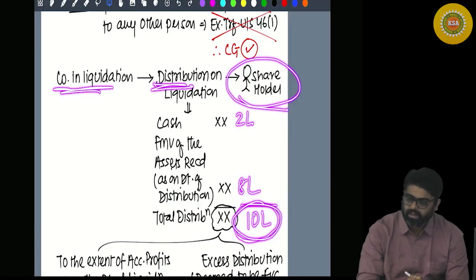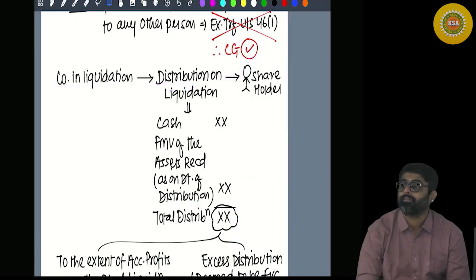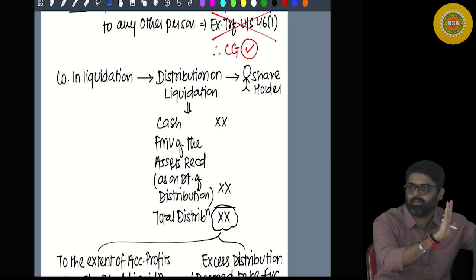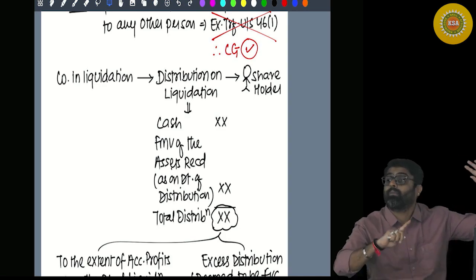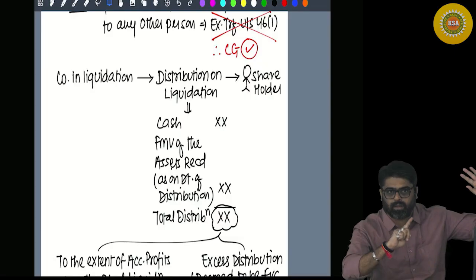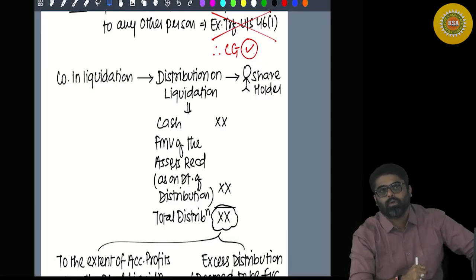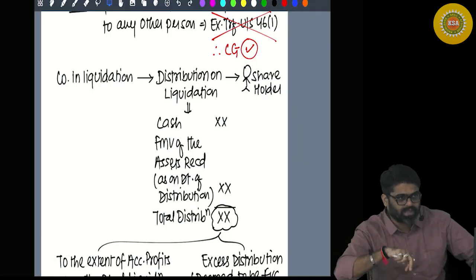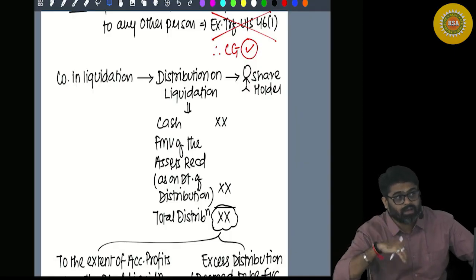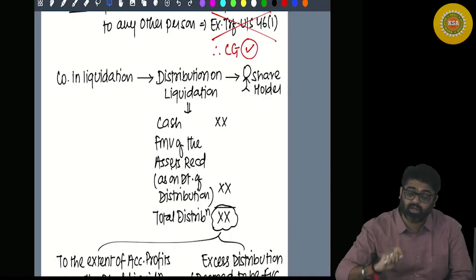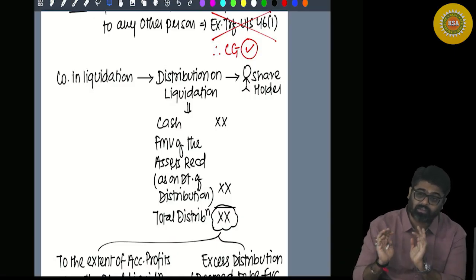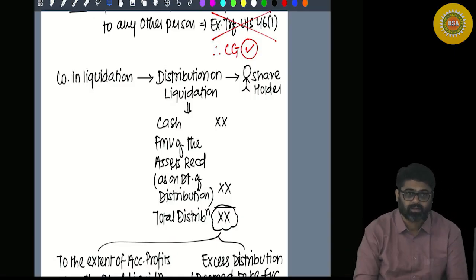Now this 10 lakh you are receiving from the company. For the company, the transfer of asset will be exempt under section 46(1). But I am not talking about the company anymore. I am talking about the shareholder. For you, how much is the inflow? 2 lakh rupees cash and 8 lakh worth of asset. 10 lakh is your inflow. This inflow is happening at the time of liquidation.